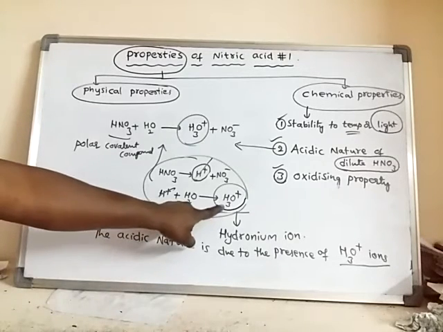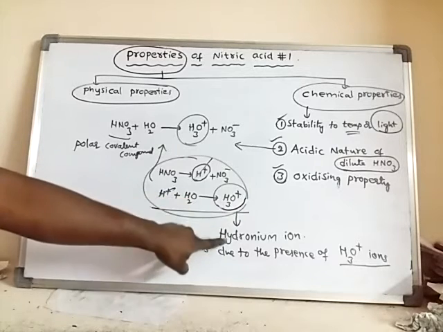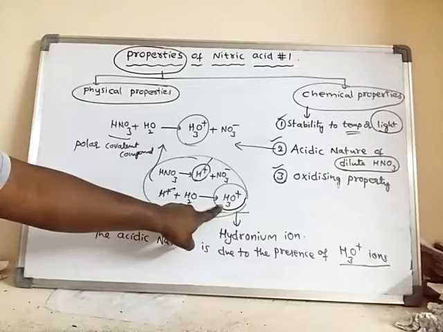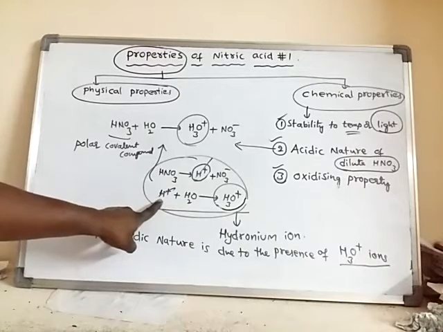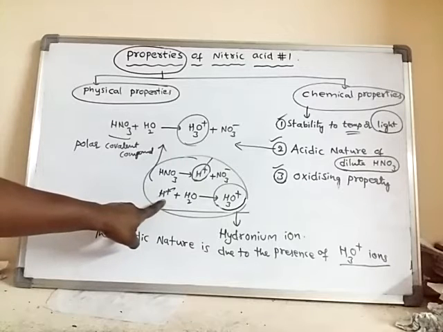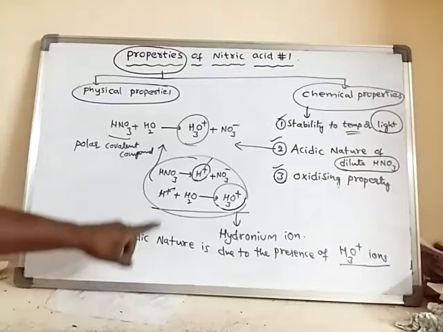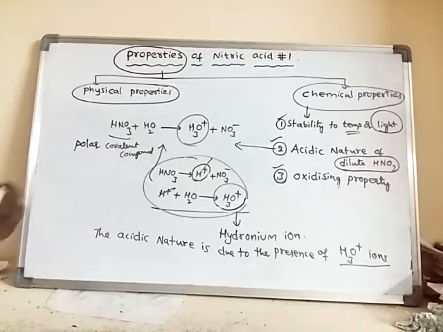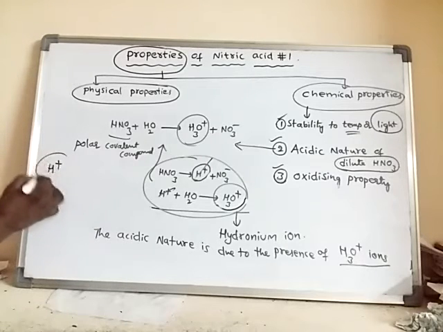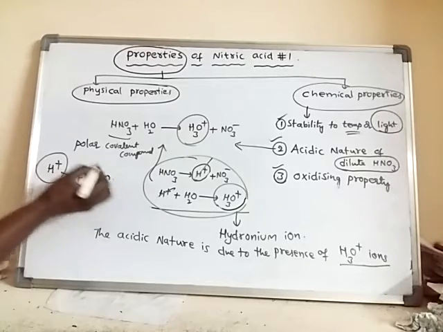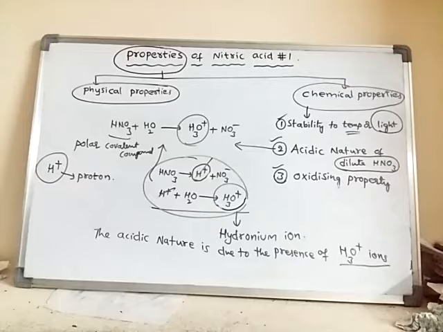How are H3O plus ions formed? H3O plus ions means hydronium ions. They are formed when H plus ions come into contact with water, and immediately react with water. So what is H plus ion called? H plus ion is called proton. Remember, this is a most important term. Proton is nothing but H plus ion.